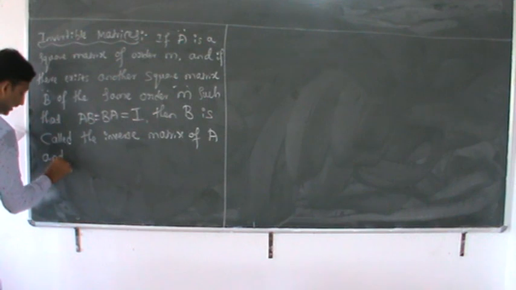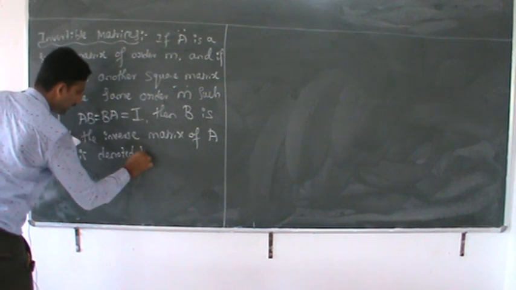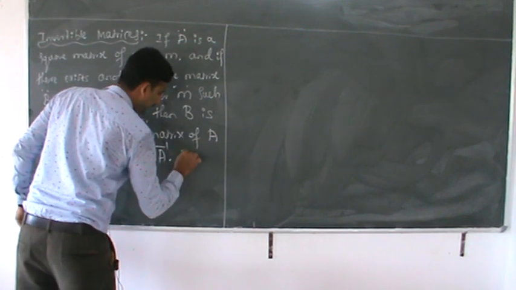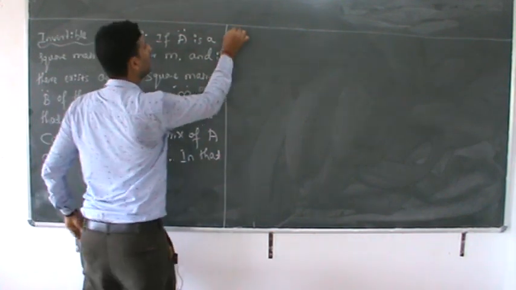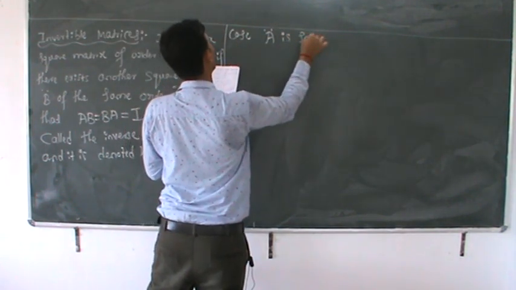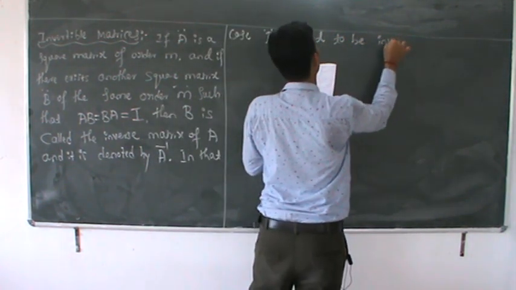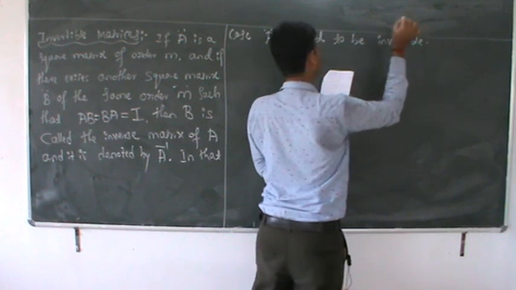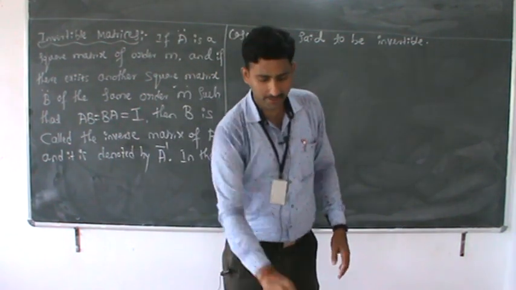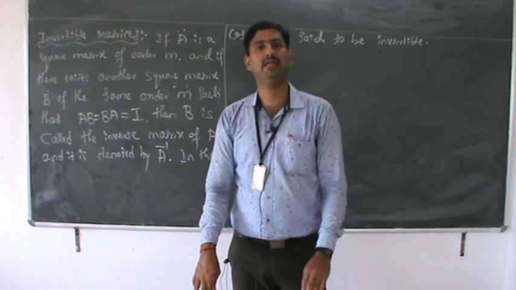and it is denoted by A inverse. In that case, A is said to be invertible. Correct? A is said to be invertible. Dear students, one of the important things: invertible matrices are matrices having the inverse.